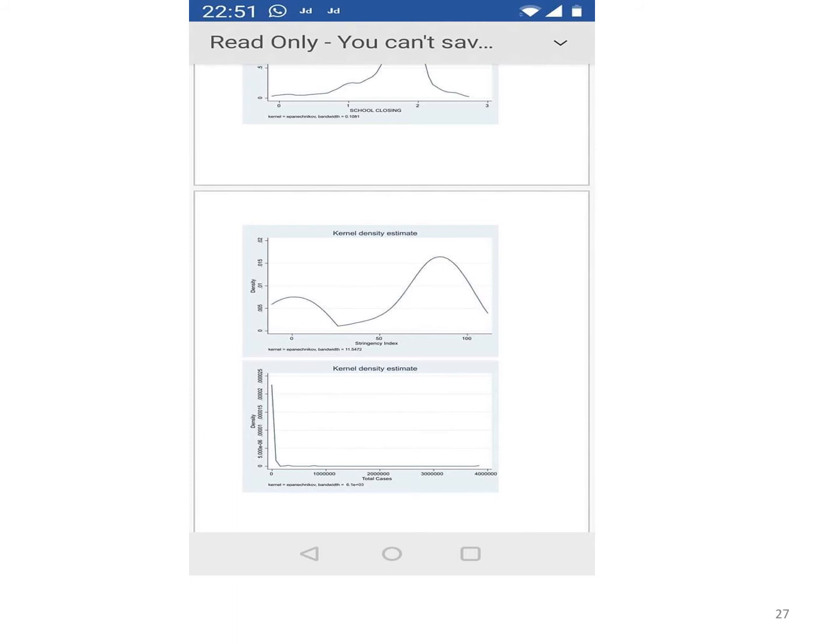You have two peaks. So there were countries like some of the East Asian countries, Oceania, they had lower stringency index, but there were others like some in South Asia like India, or say South Africa, or some countries in Central America, some countries in Latin America, which had very stringent lockdown measures. So you can see that it's like a bimodal distribution.